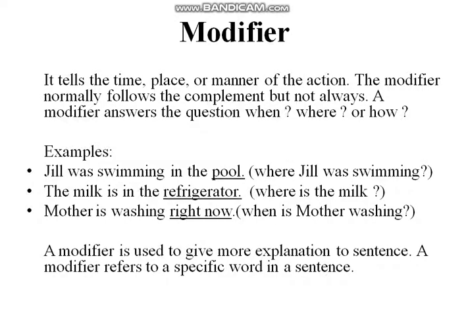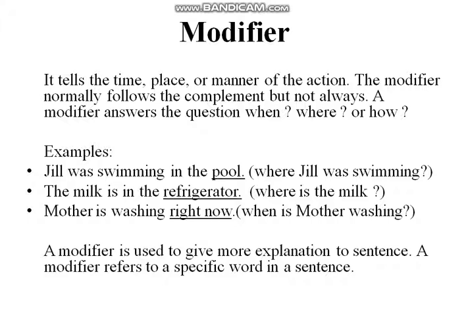Then we have the modifier. It tells the time, place or manner of the action. The modifier normally follows the complement but not always. We normally write or say it after the complement, but it's not necessary that it would always be written after the complement. A modifier answers the question when, where or how: when an action happens, where, or how an action happened.